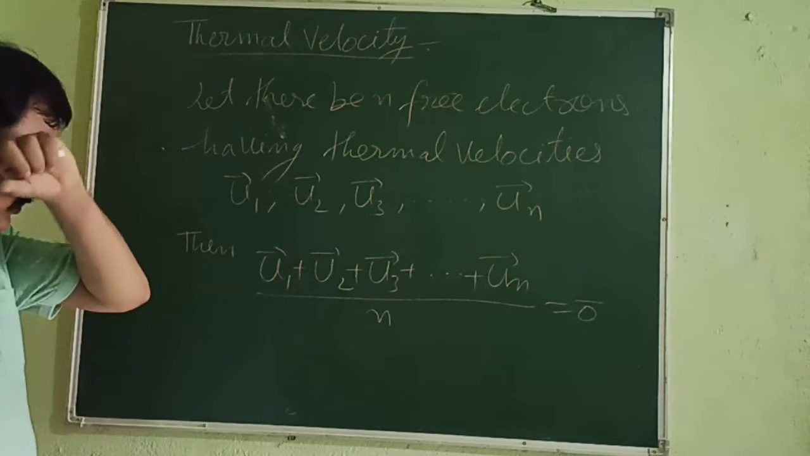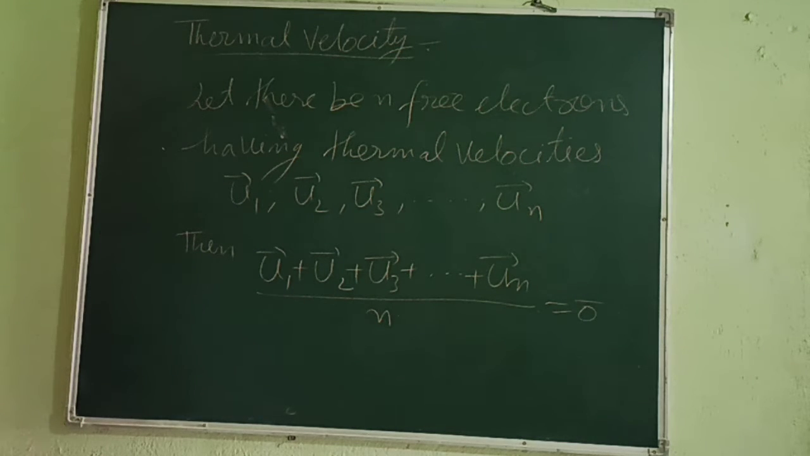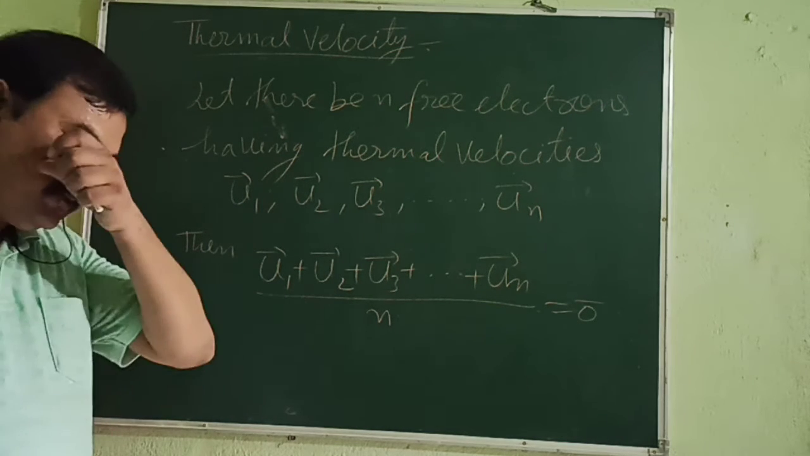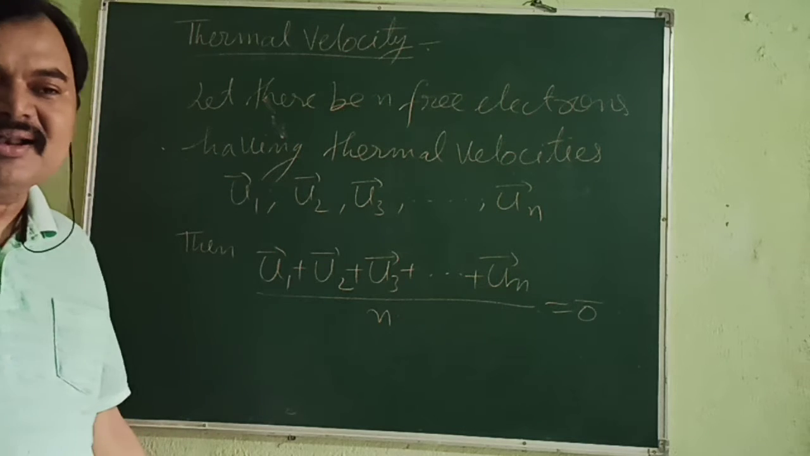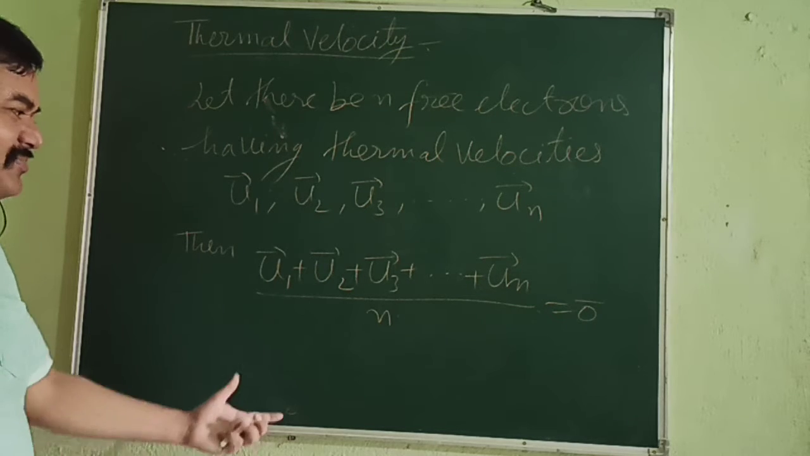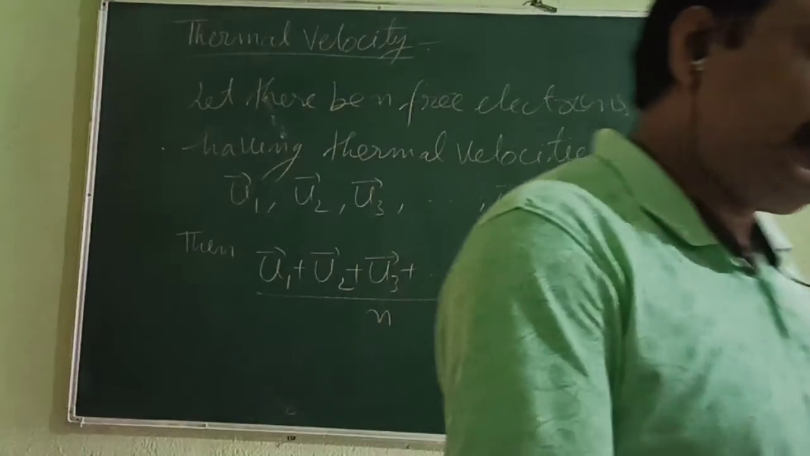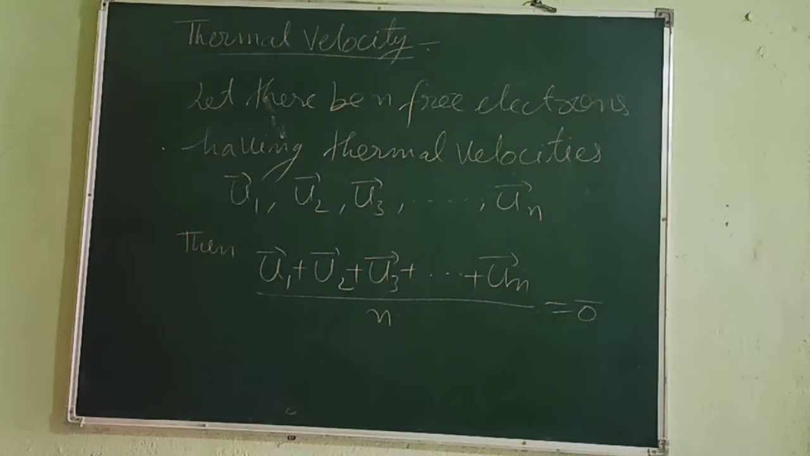Due to this only, what will happen? No net current flows in the conductor when it is not connected to a battery or a cell. Then no current will flow through it, because the net motion, or average motion, is 0 in the conductor. So it causes no current and so no shock. I hope you have understood. Note it down.